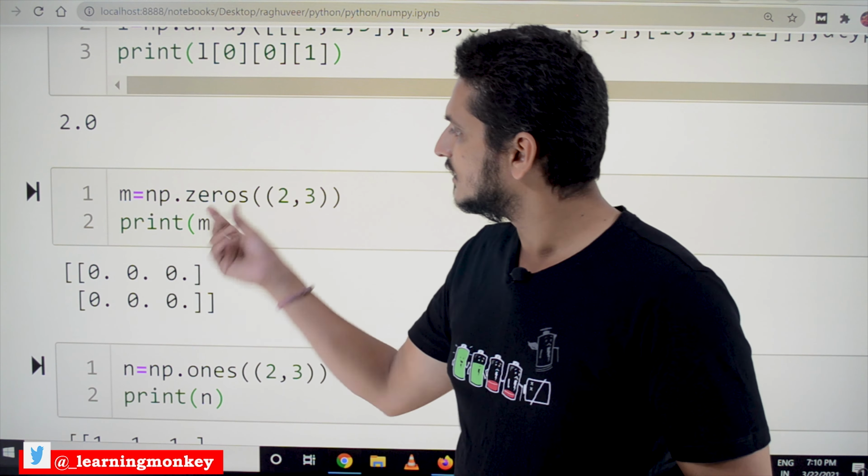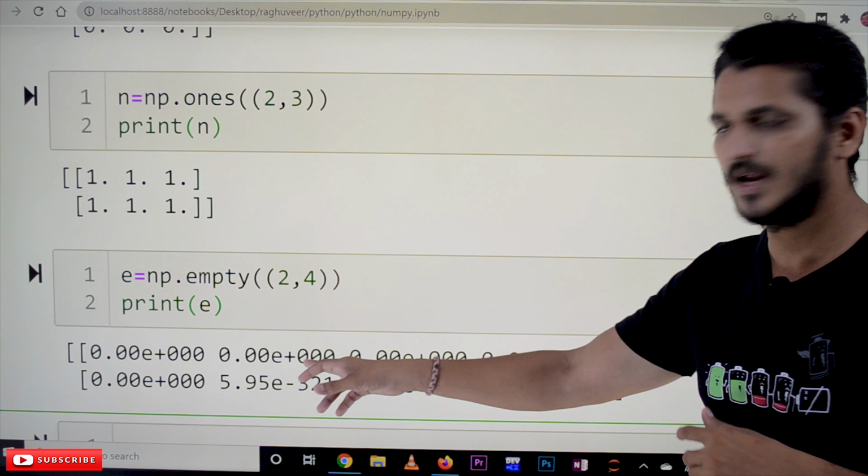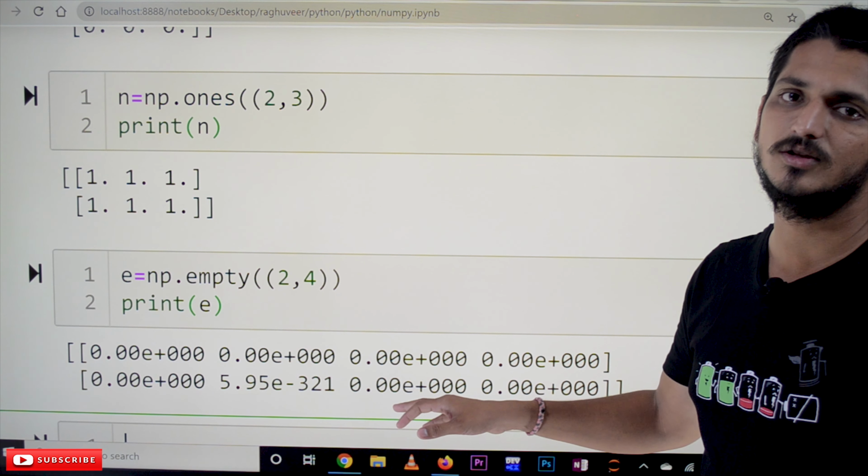The next method is np.ones. Ones also takes the shape 2 comma 3, and the default values present in ones are 1 1 1 1 1 1. And the next method we use to create an array is np.empty. It doesn't take any values; that is the meaning of empty. With 2 comma 4, 2 rows and 4 columns, whenever we display the e value it displays garbage values. Whatever values are present in that memory space are displayed by default, and we consider them garbage values.